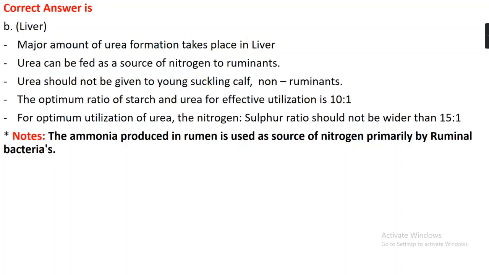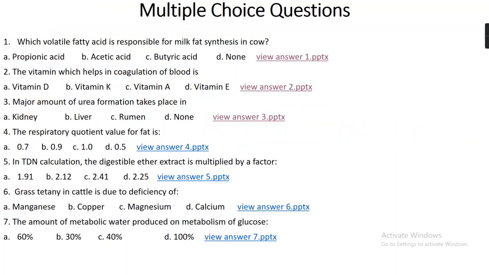And similarly, the optimum ratio of starch and urea for their effective utilization is 10:1. And for the optimum utilization of urea, the nitrogen and sulfur ratio should be not more than 15:1. And here is a note that the ammonia which is produced in rumen is used as a source of nitrogen primarily by ruminal bacteria.